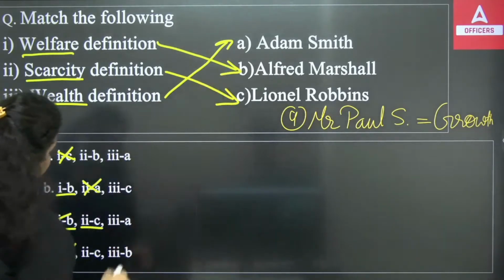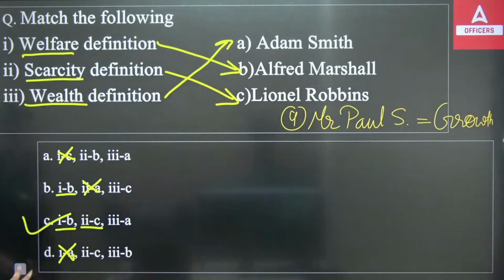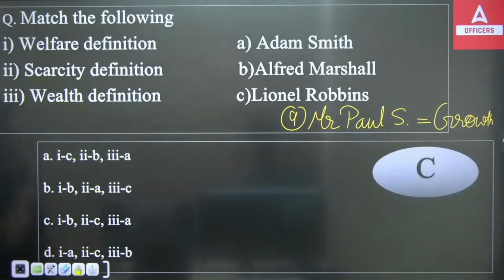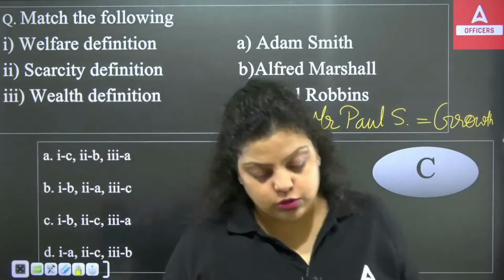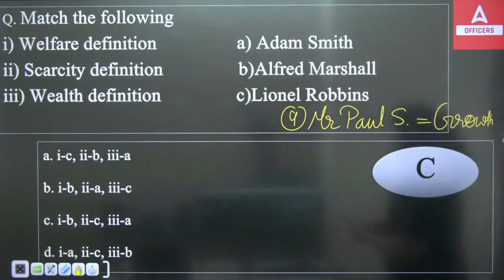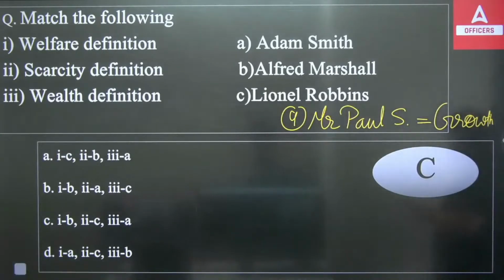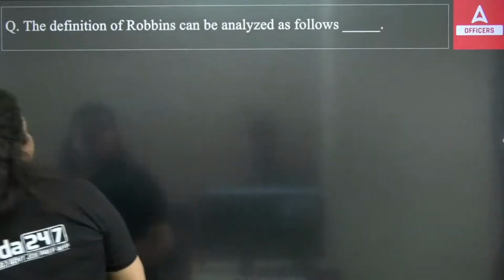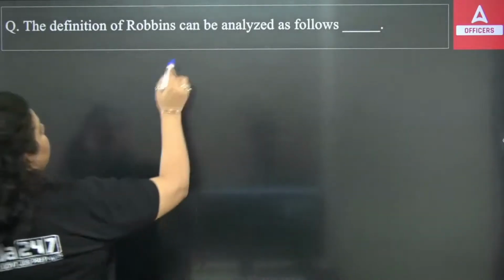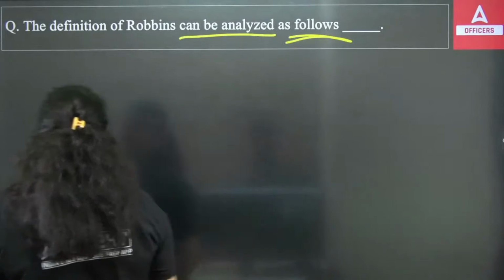And the third one is A. So the right answer will be option C. The correct answer is C. So do remember their definitions, because this can be asked in multiple ways. They can ask in a match-the-following, one-liner or statement-based question. So that has to be remembered by all of you. Clear? Next.